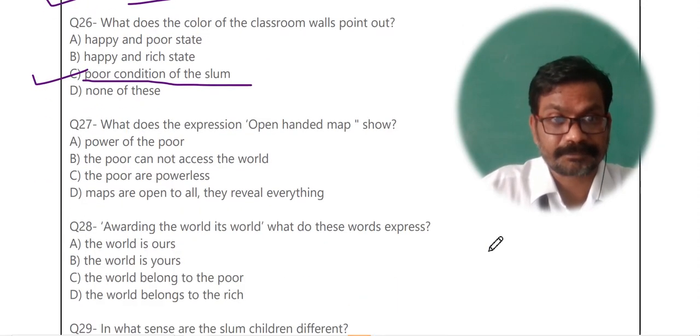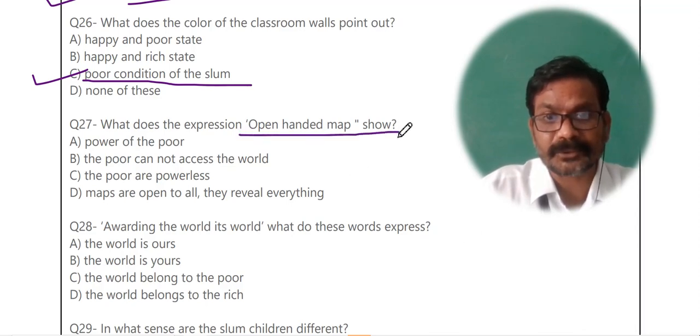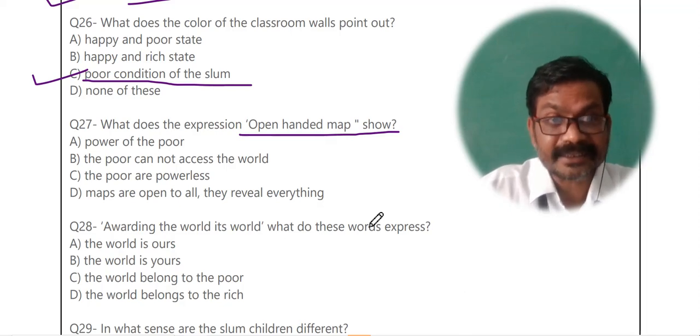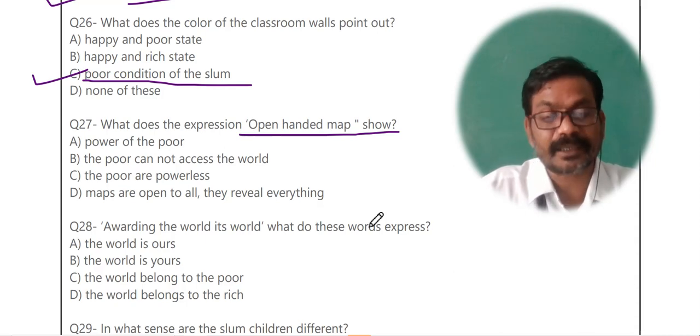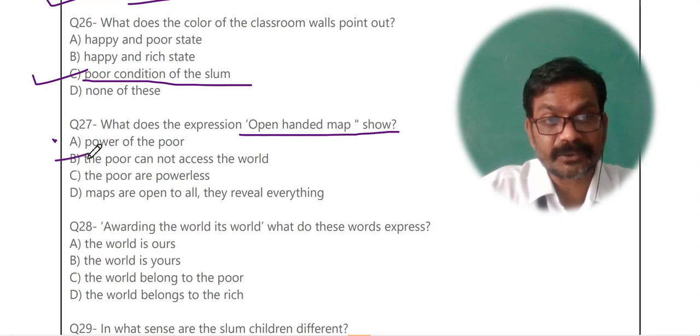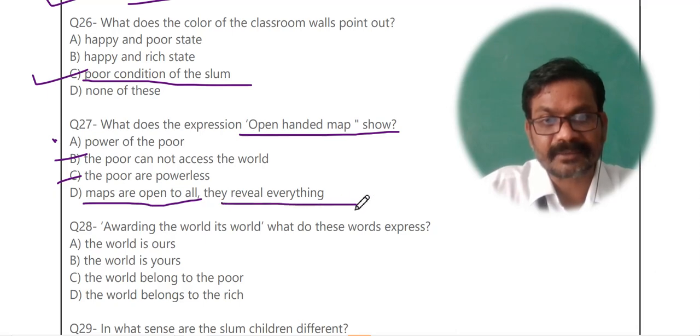Question number 27. What does the expression open handed map show? Open handed map का क्या मतलब है यहाँ पे? You go and read the option. What are the options for you? Power of the people? No. The poor cannot assess the world? No. The poor are powerless? No. What does it say? What does the expression open-handed map? Maps are open to all. They reveal everything. This is the meaning of the sentence.